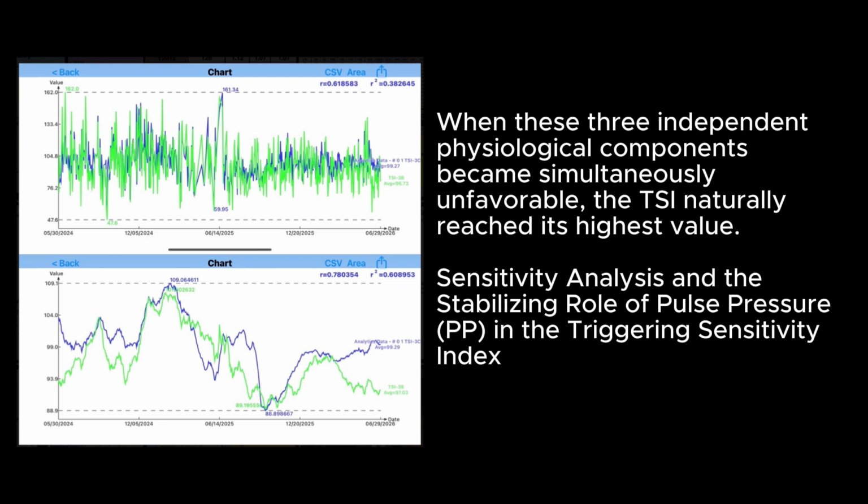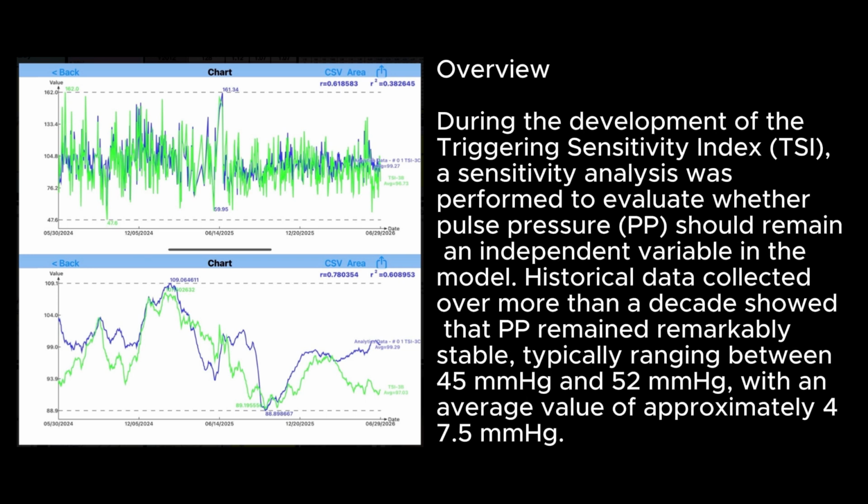Sensitivity analysis and the stabilizing role of pulse pressure (PP) in the triggering sensitivity index. Overview. During the development of the triggering sensitivity index (TSI), a sensitivity analysis was performed to evaluate whether pulse pressure (PP) should remain an independent variable in the model. Historical data collected over more than a decade showed that PP remained remarkably stable, typically ranging between 45 mmHg and 52 mmHg, with an average value of approximately 47.5 mmHg.